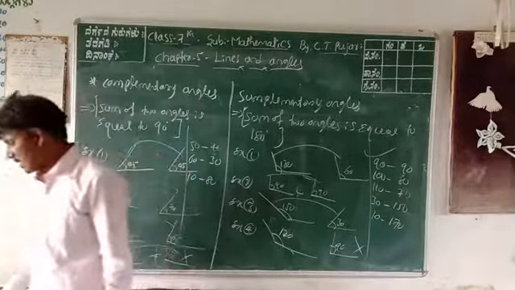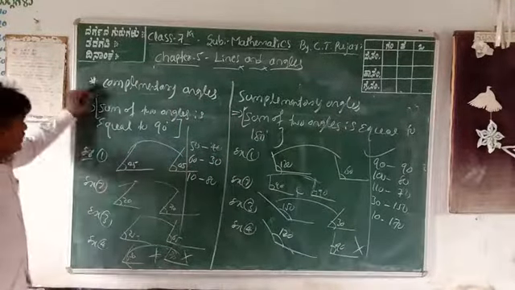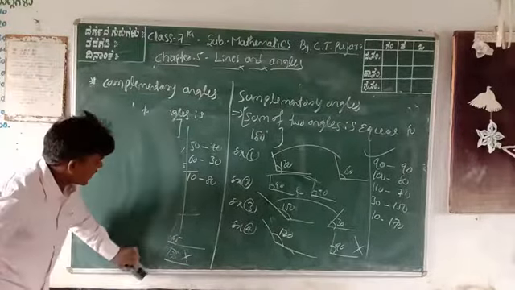The next one is what? Next, adjacent angles.